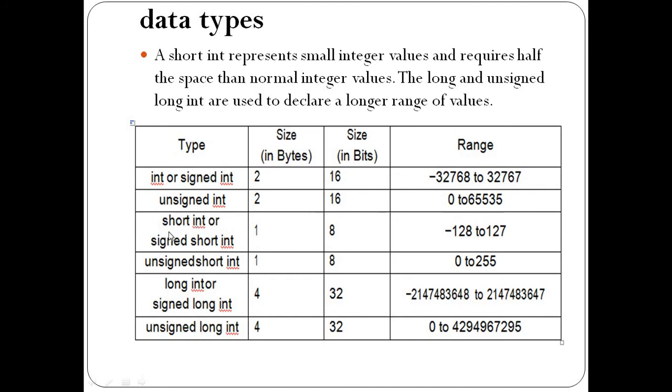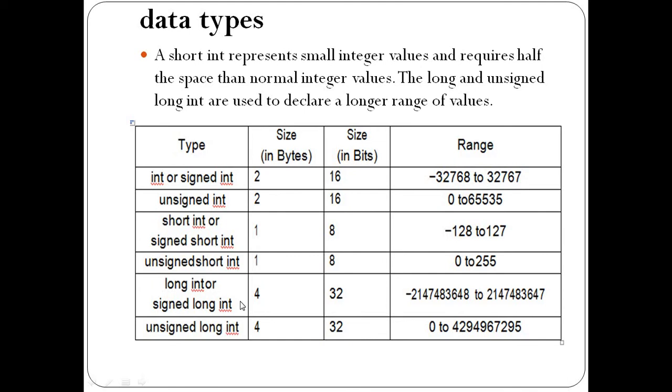Then short integer or signed short integer requires only 1 byte, because short is basically used to store a small integer value. That's why it requires only 8 bits, and its range is -128 to 127. Unsigned short integer also requires 1 byte, that is 8 bits, and its range is 0 to 255.